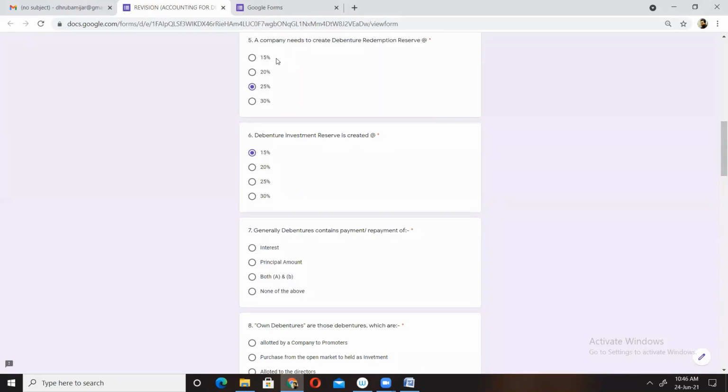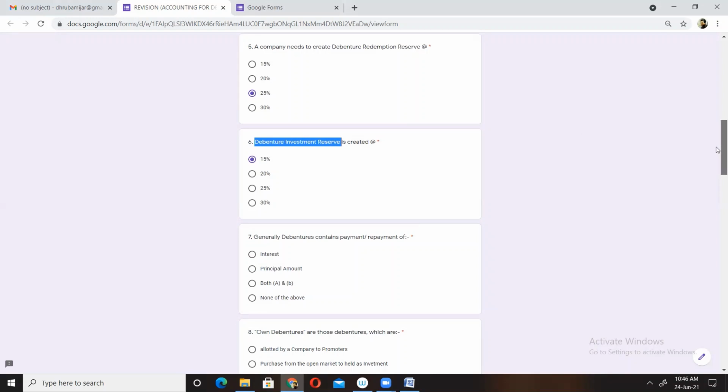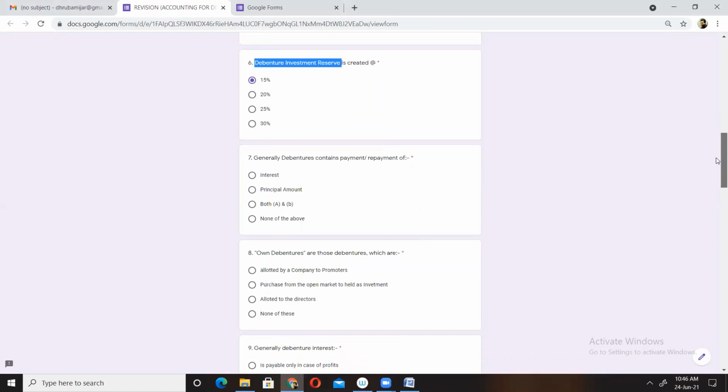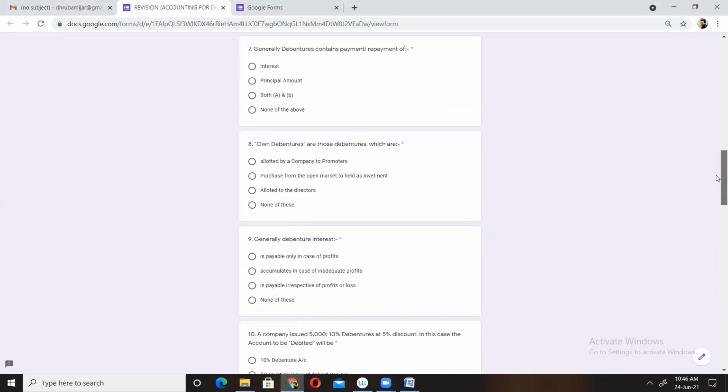Remember, the rate of creating debenture redemption reserve is 25%, whereas the rate of creating debenture investment reserve is 15%. Very nice, everyone. Let's move to question number 7.